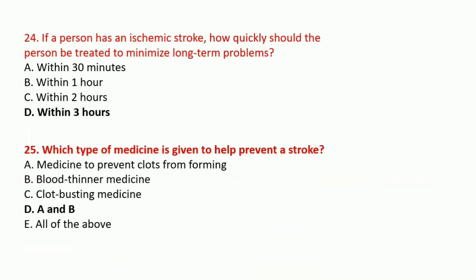Which type of medicine is given to help prevent a stroke? Two types of medicines prevent stroke: medicine to prevent clot forming and blood thinner.